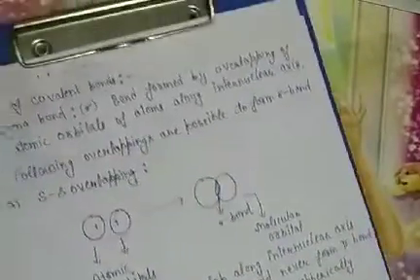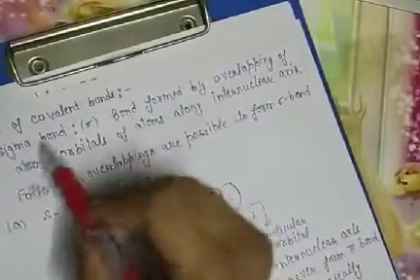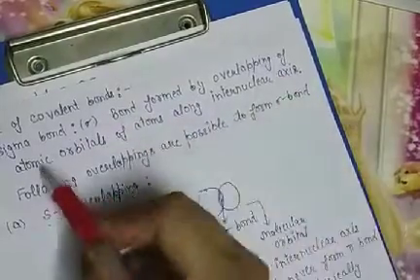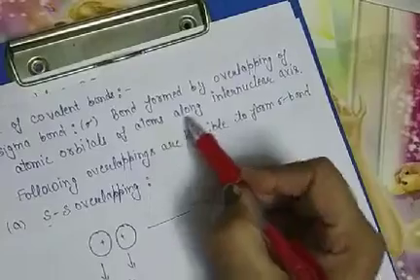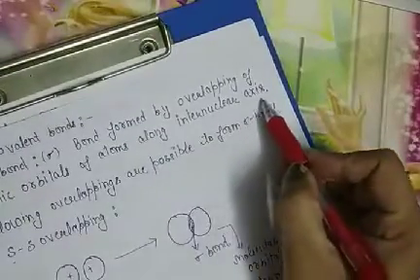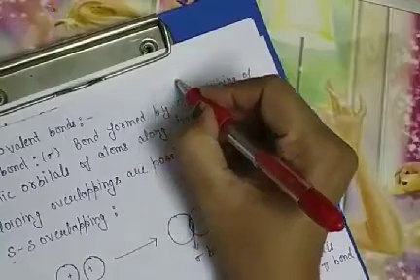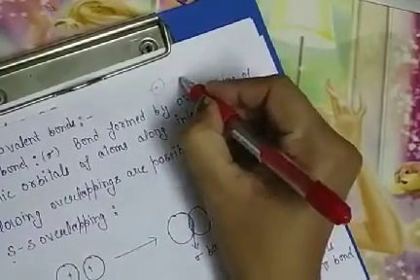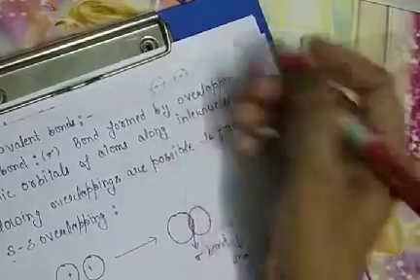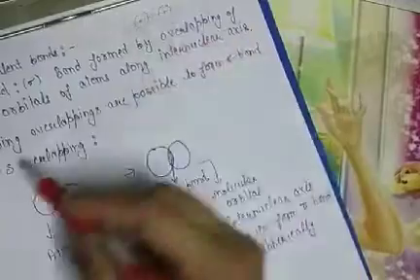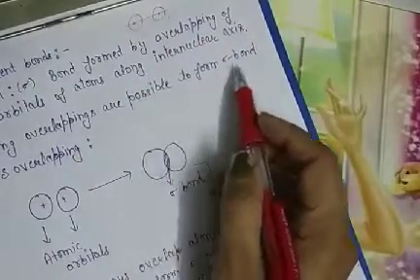Now the next one is types of covalent bond. Covalent bonds are of two types. Sigma bond is formed by the overlapping of atomic orbitals of atoms along the internuclear axis. What is this internuclear axis? The axis which crosses the nuclei of two atoms. That is called the internuclear axis. The following overlappings are possible to form a sigma bond.